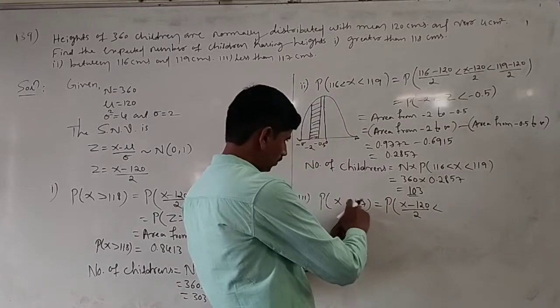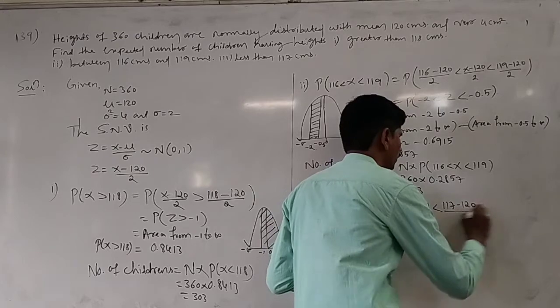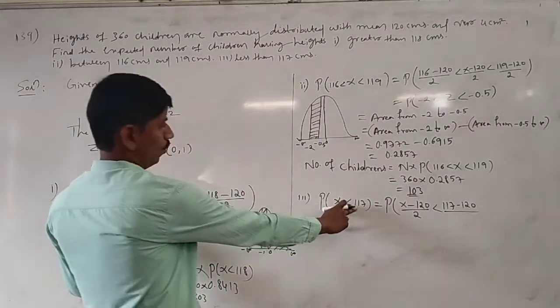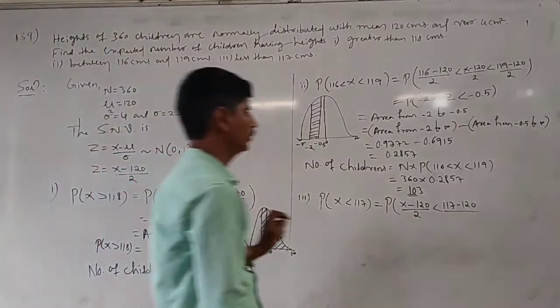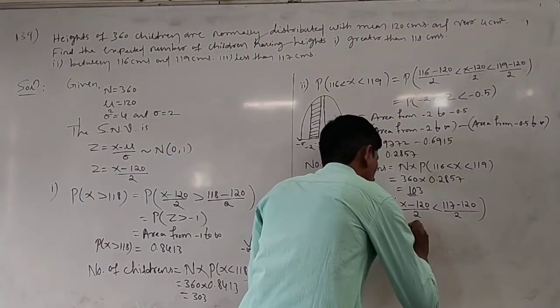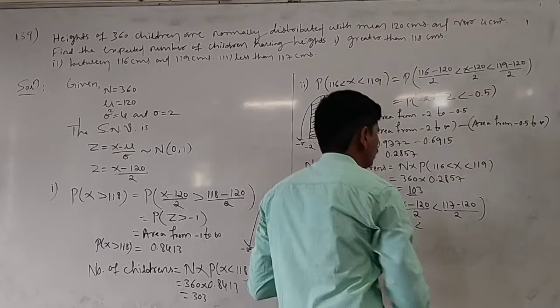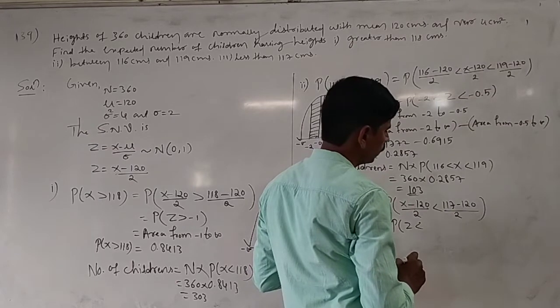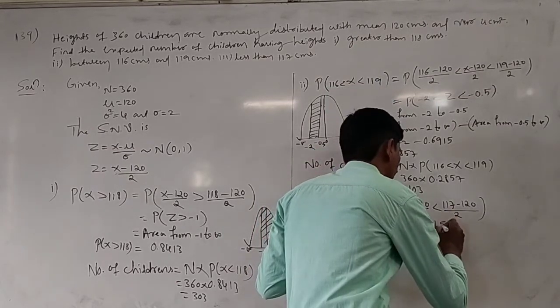The x value is 117, so 117 minus 120 divided by 2. It is equal to the probability of z is less than 117 minus 120, which is minus 3 divided by 2, minus 1.5.